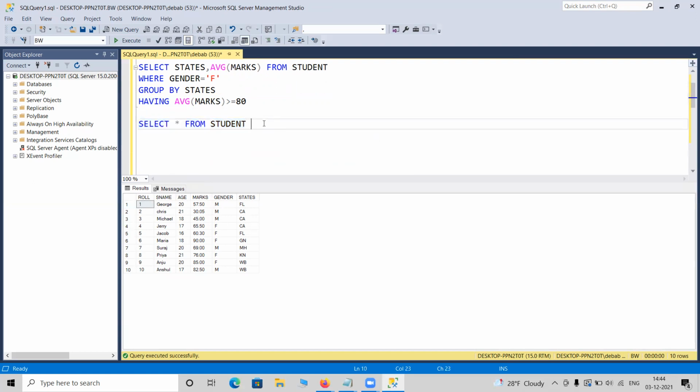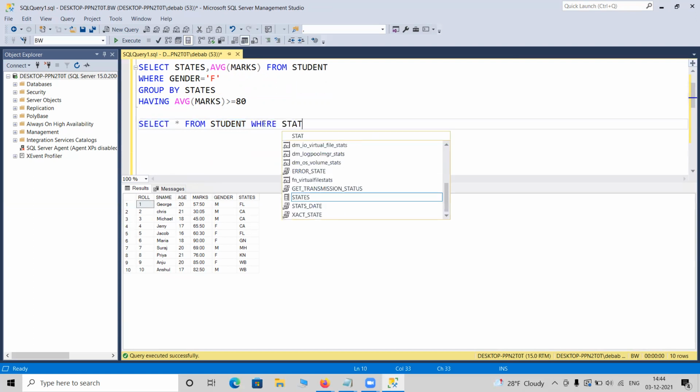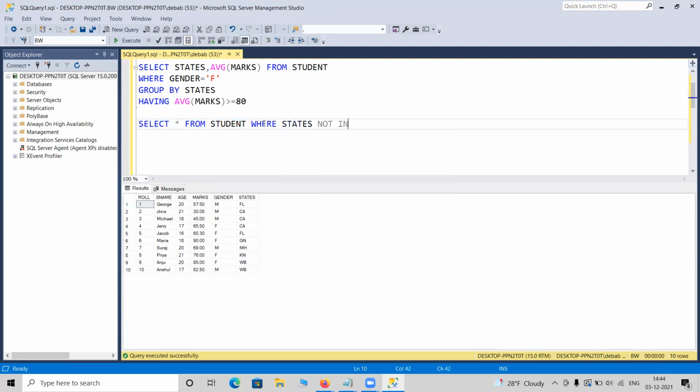So now I want to put a where clause for states not in, suppose not in Florida and Georgia. So I do not want these two states' data. I'm not interested, say, do not mind if you are from Florida and Georgia. So it becomes 7 records. 3 records are discarded.